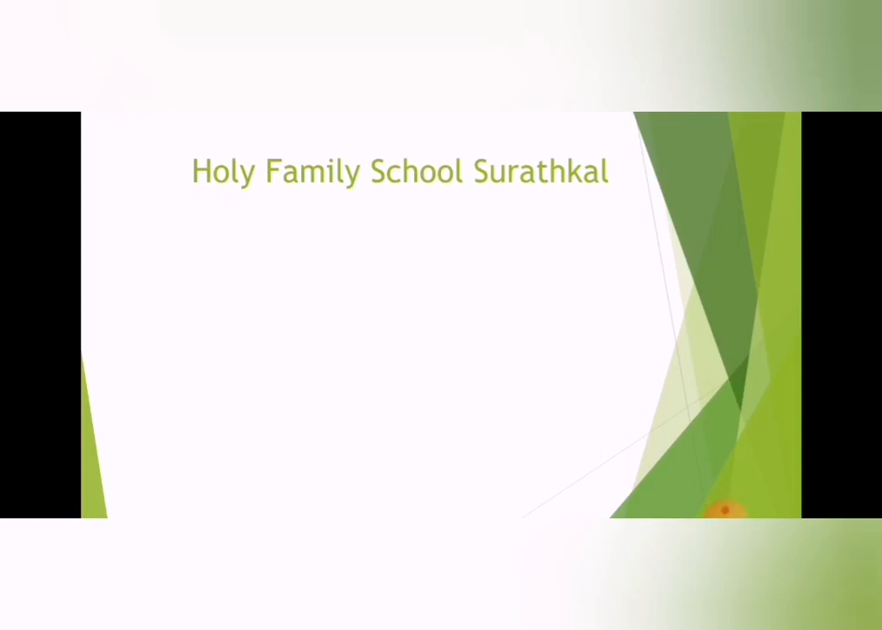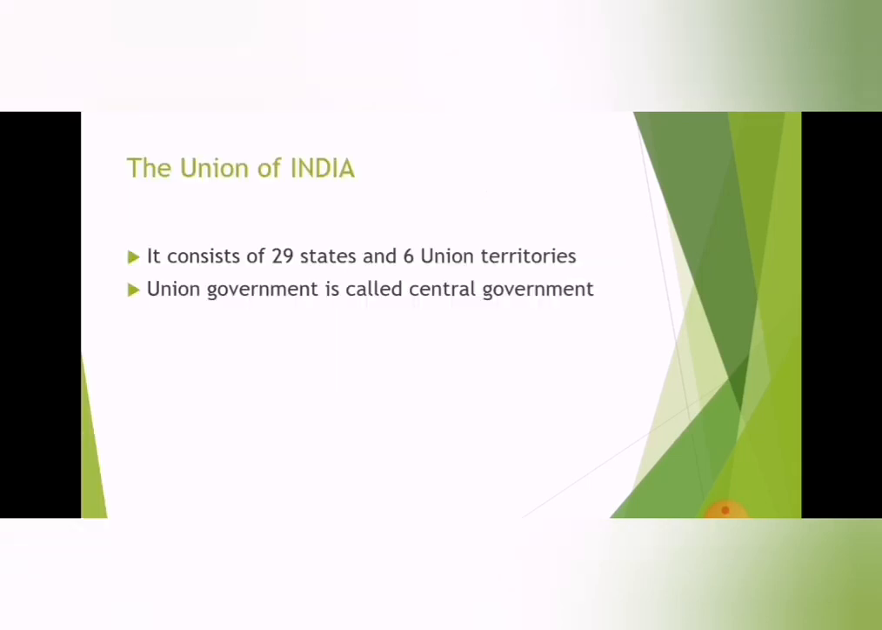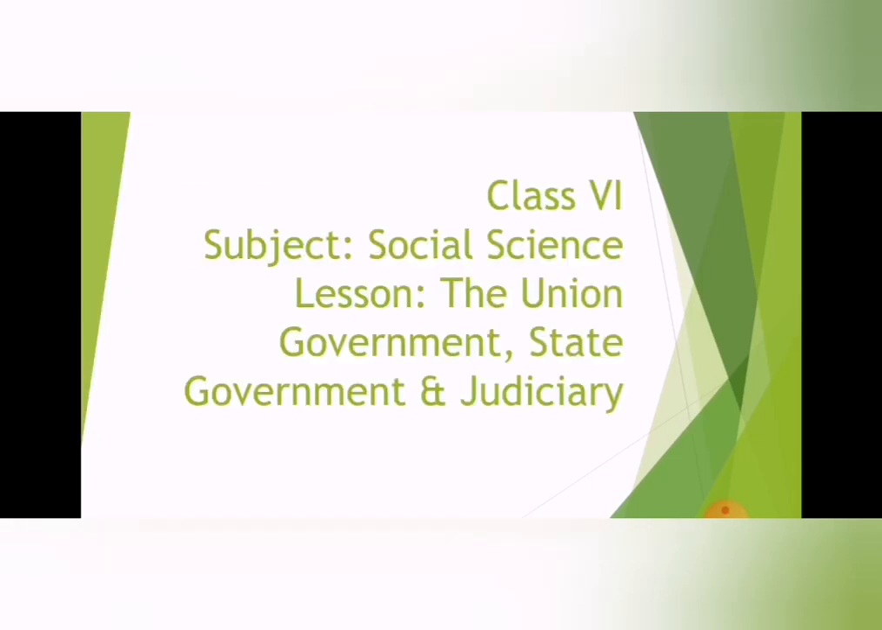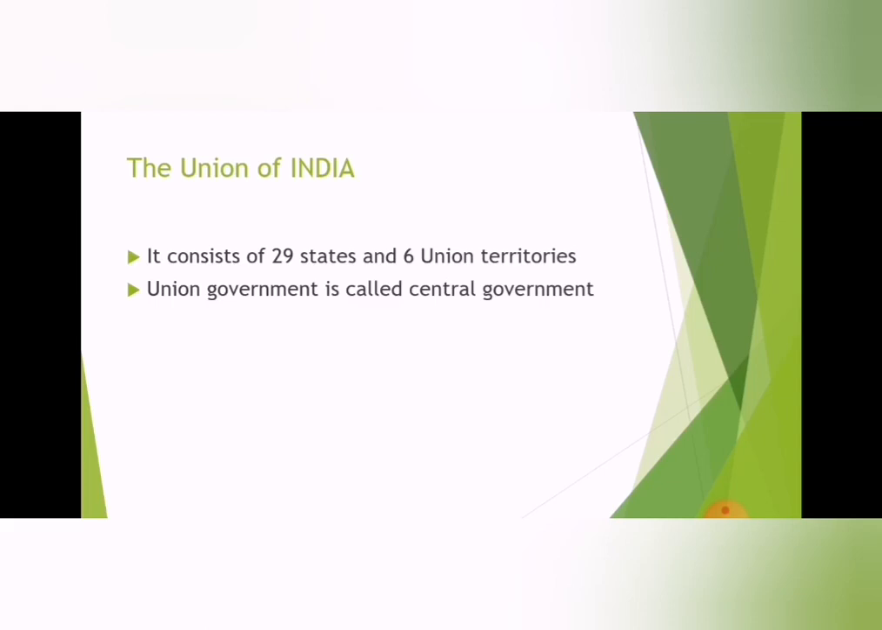Today I am going to start the new lesson, the Union Government, State Government and Judiciary. The Union of India consists of 29 states and 6 union territories. The union government is called the central government. The central government has 3 organs.